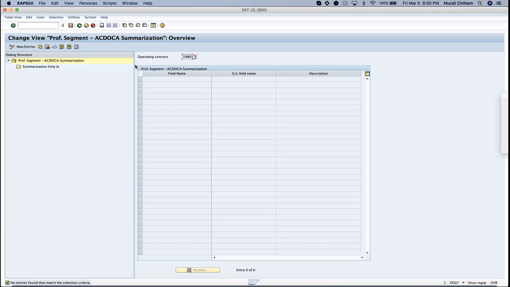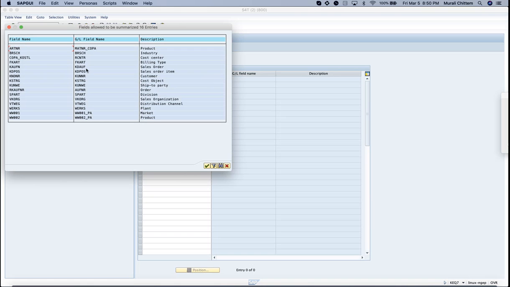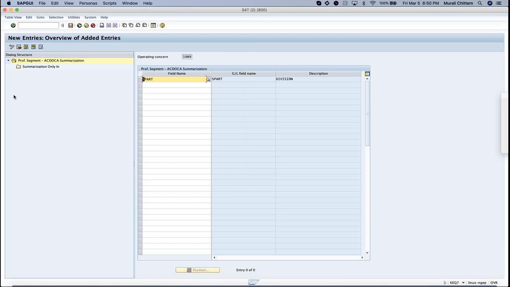So again SAP decided to have summarization in S4 HANA, basically for ACDOCA, and for account based COPA as well. That is the reason they brought back this functionality and they replaced KEQ3 with KEQ7. Here you can do summarization on any field, whatever field you want.